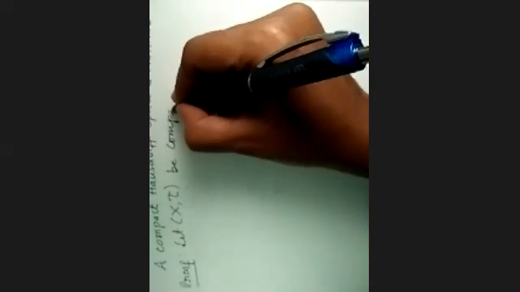So let us take a topological space X, which is compact, and Hausdorff, that is T2.